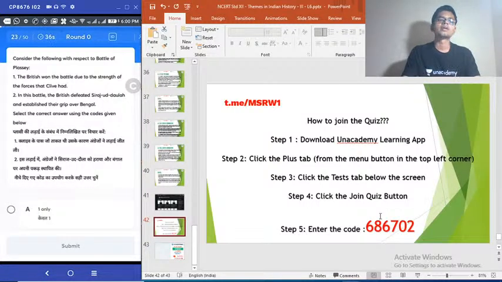Twenty-third question. Consider the following statements with respect to Battle of Plassey. 1. The British won the battle due to the strength and focus Clive had. 2. In this battle, the British defeated Siraj-ud-Dawla and established their grip over Bengal. Select the correct answer using the codes given below. Regarding the Battle of Plassey, select the correct answer. Easy question.